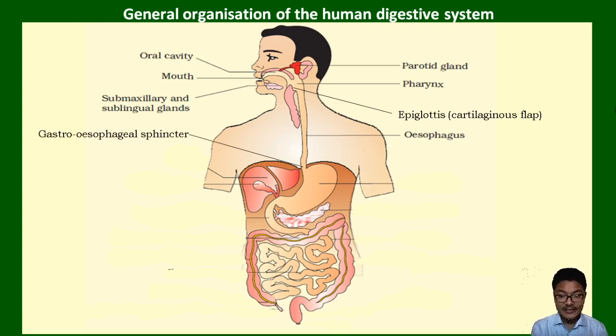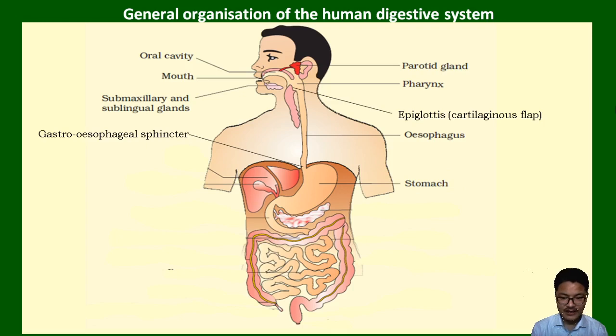Now, at the end of the esophagus, we have a circular muscular structure called the gastroesophageal sphincter, which regulates the passage of food into the stomach as it comes from the oral cavity.